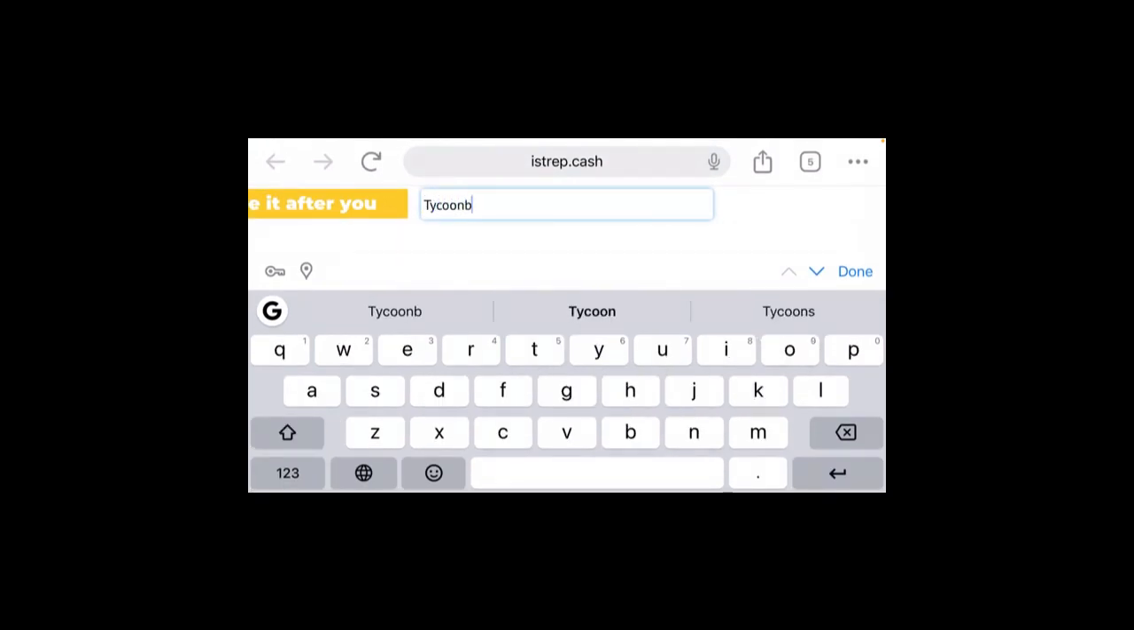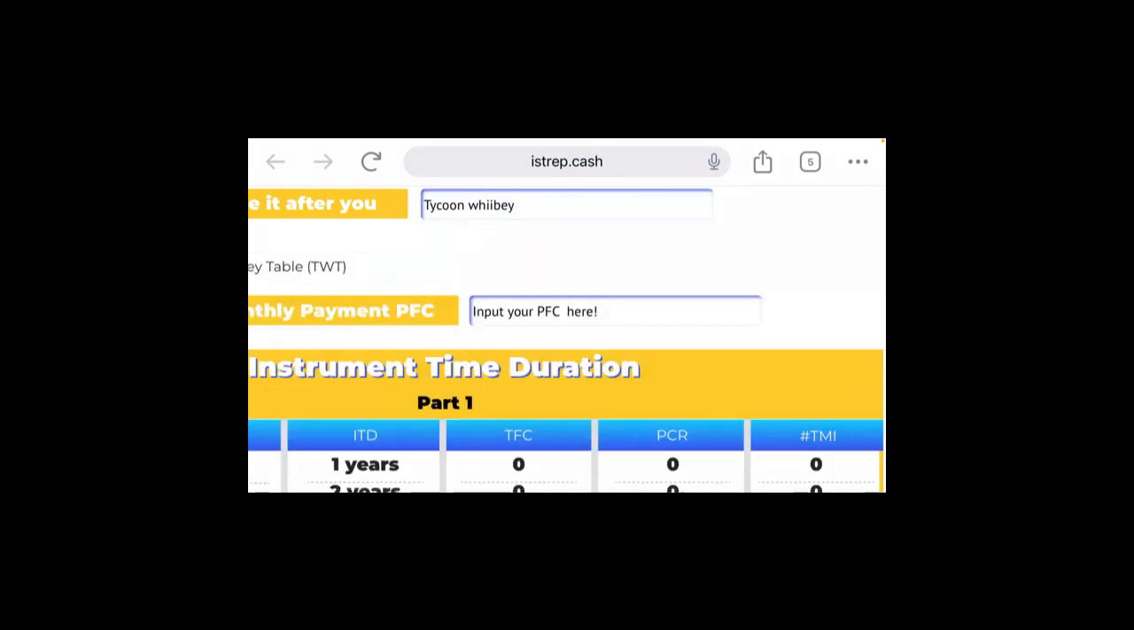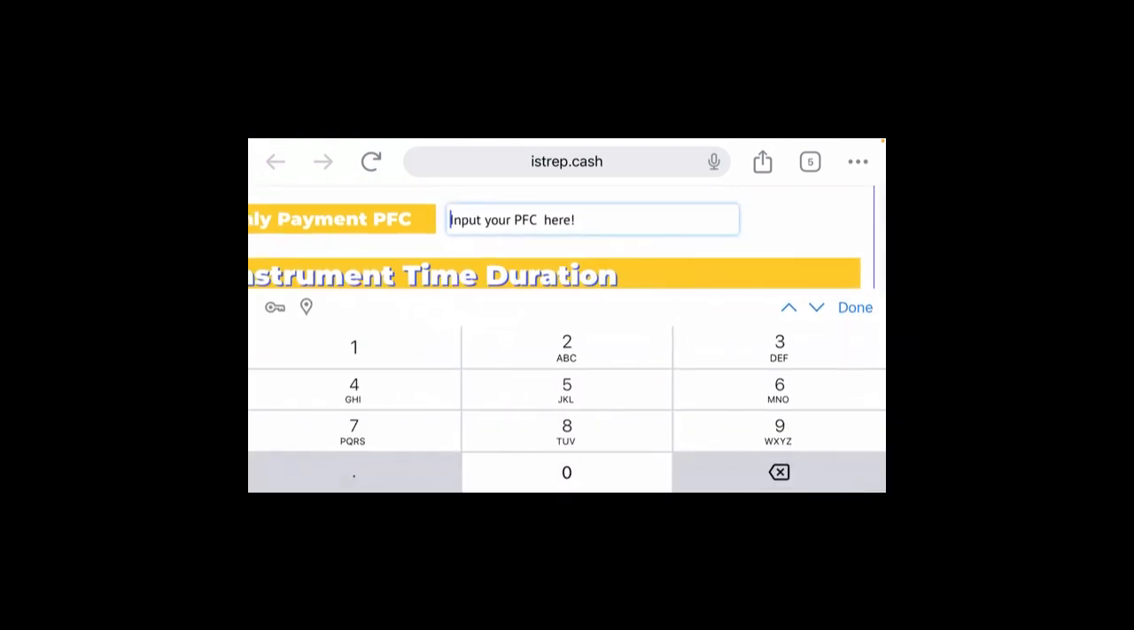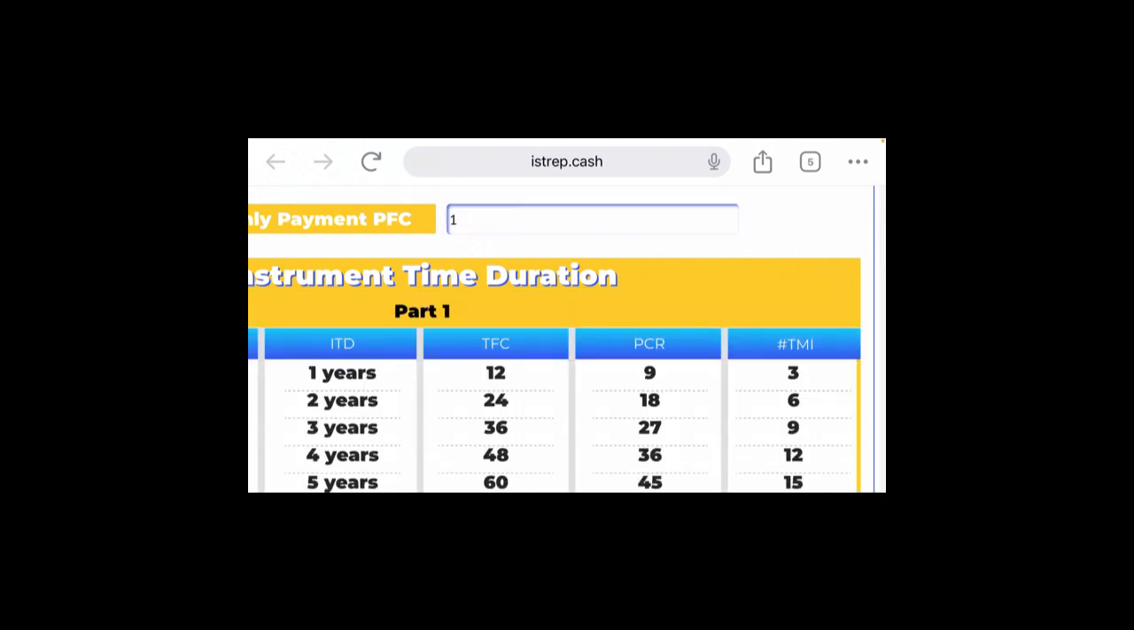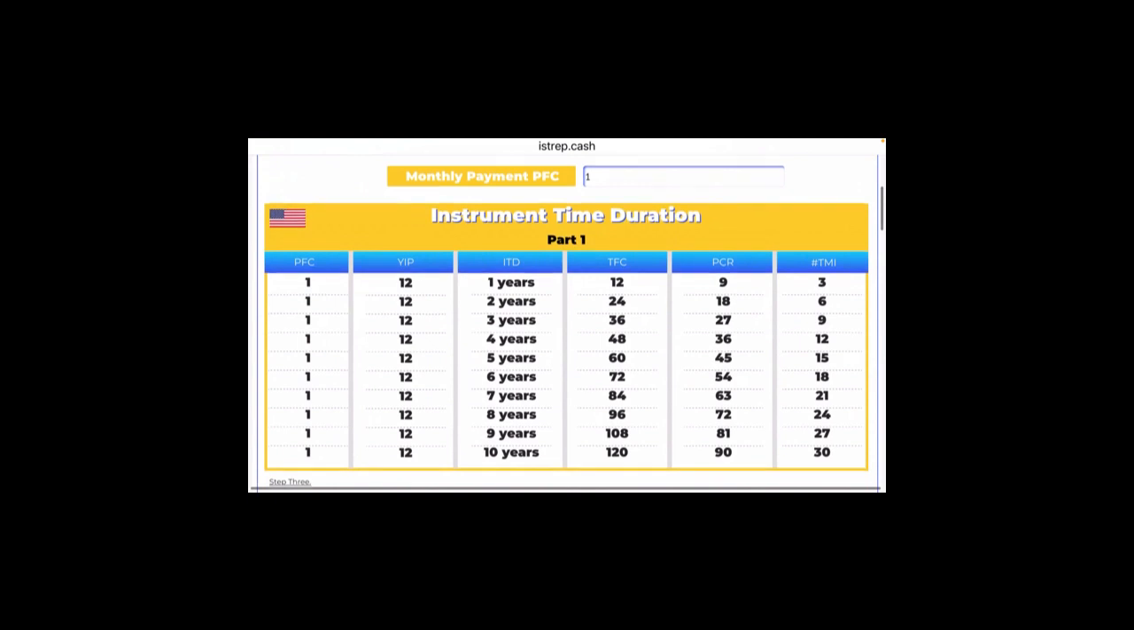Okay, so we can say Tycoon Webby. All right, done. And then we will come in and we will put the monthly payment. And we have our values here in our pre-TWT table.